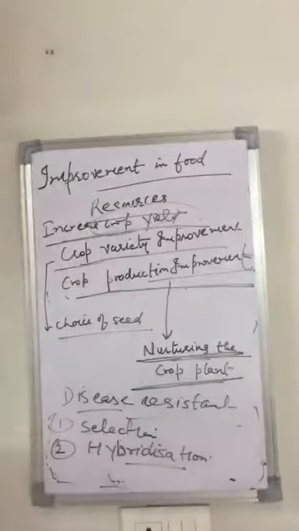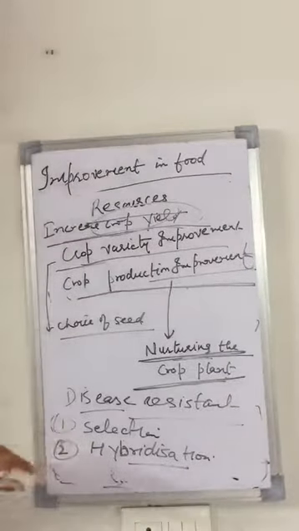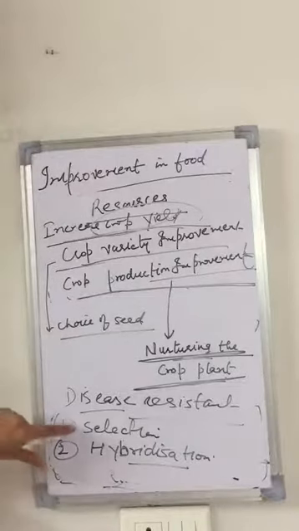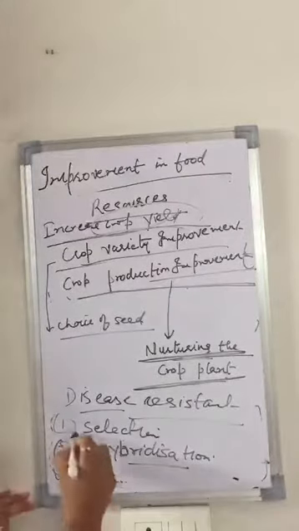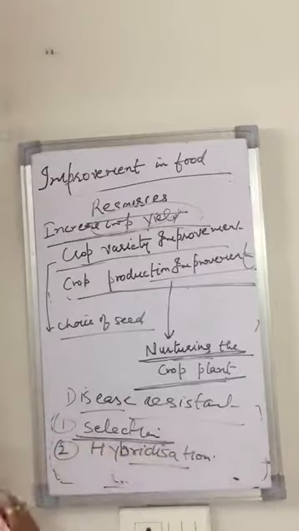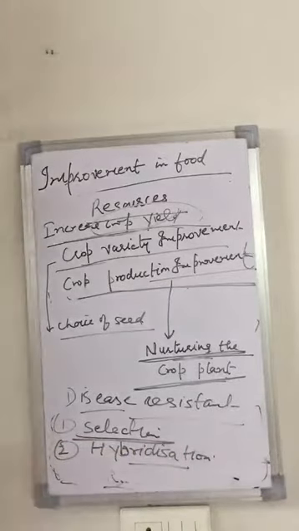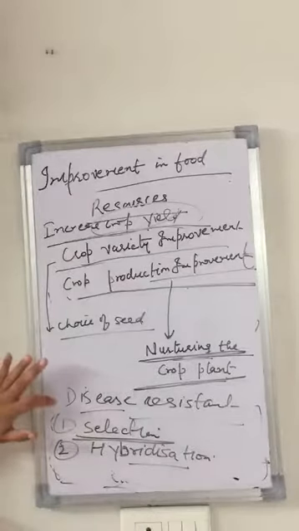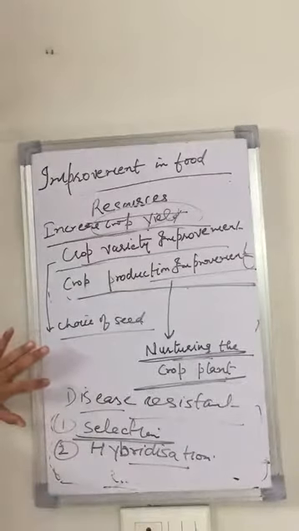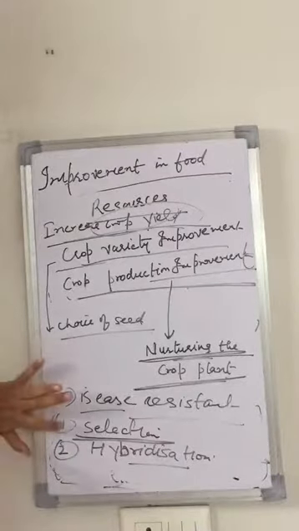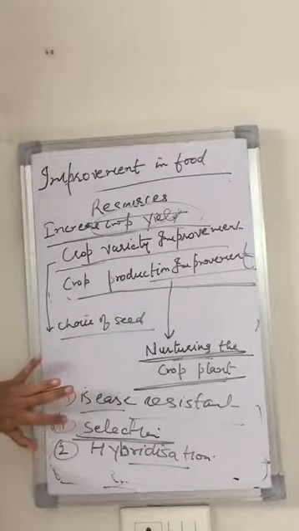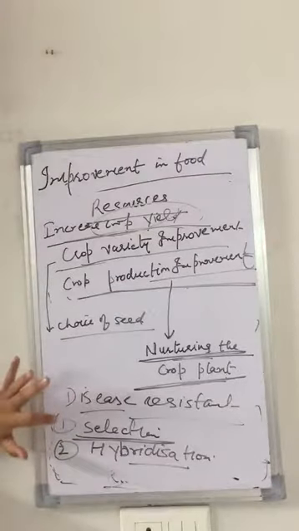What is the meaning of selection? Selection is a very common word. Nature selecting is the oldest procedure of crop improvement. Natural selection occurs in nature, and when we do artificial selection, we select the seeds of our choice which have characteristics according to our need. That is, the yield should be more, they should be disease resistant, they must be healthy, like this.